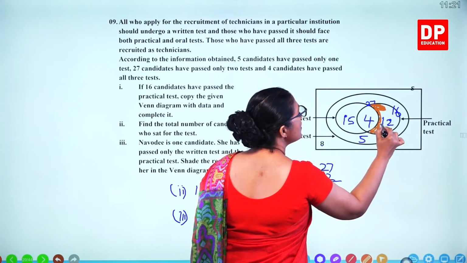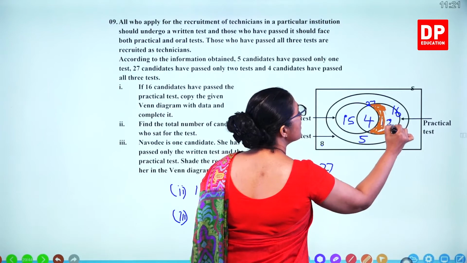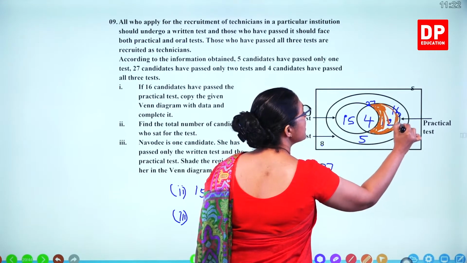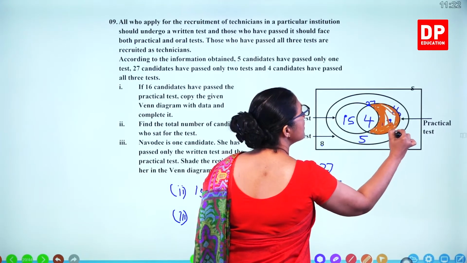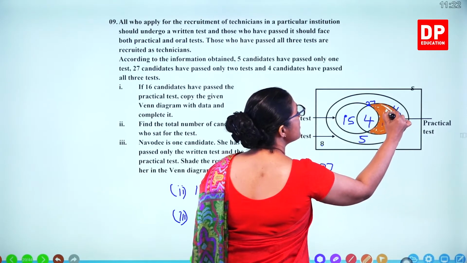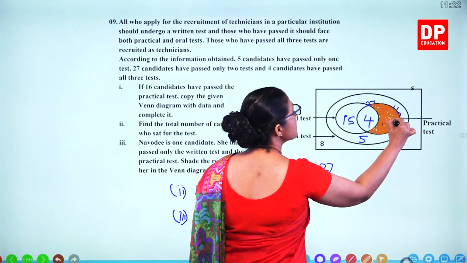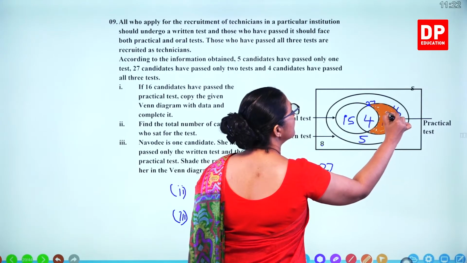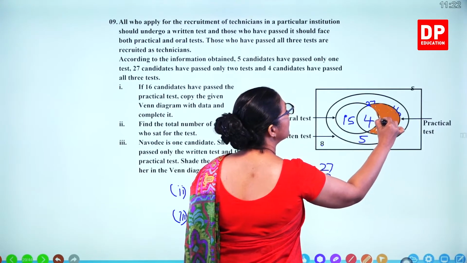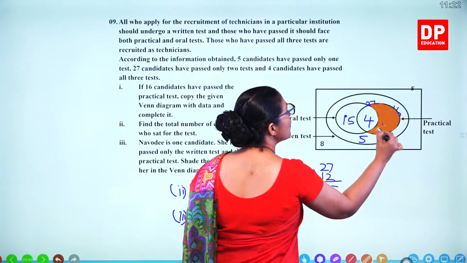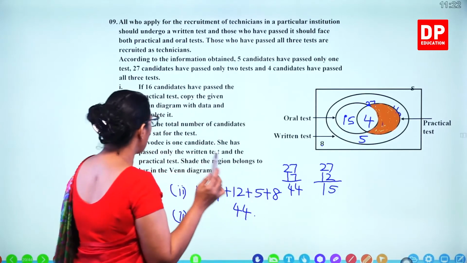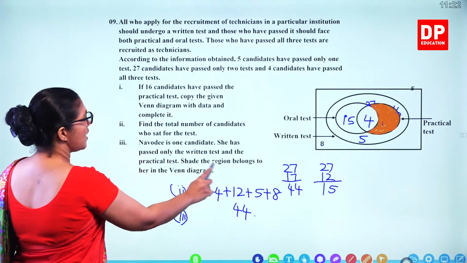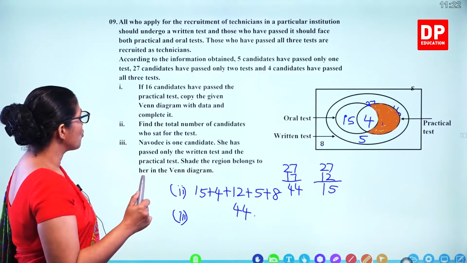This whole region you have to shade. She passed both the practical test and the written test. So this is the region. And that's the shade, the region that belongs to her.